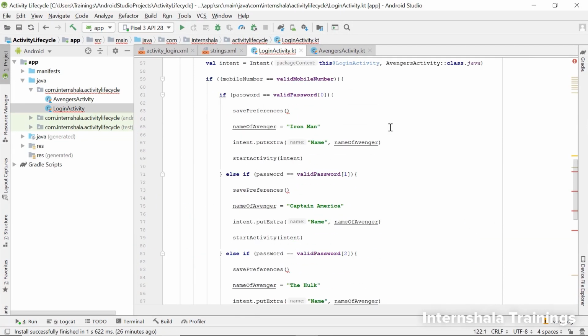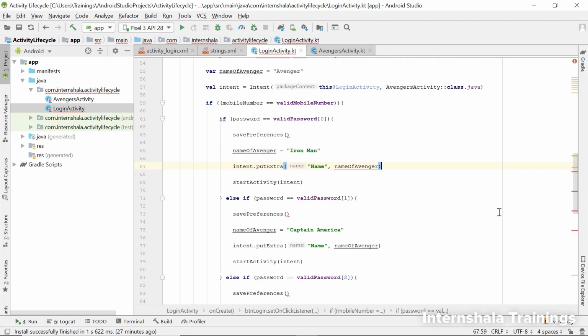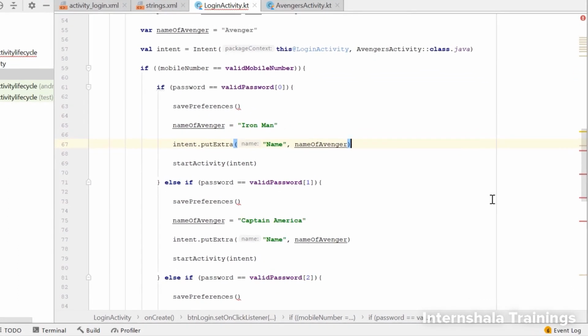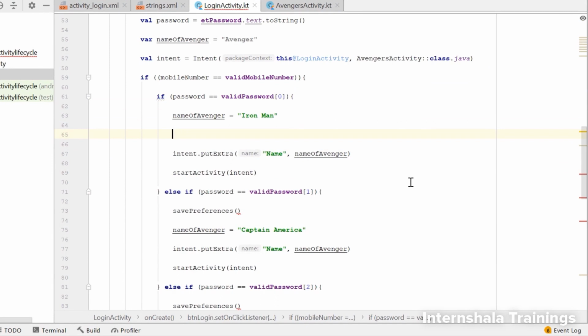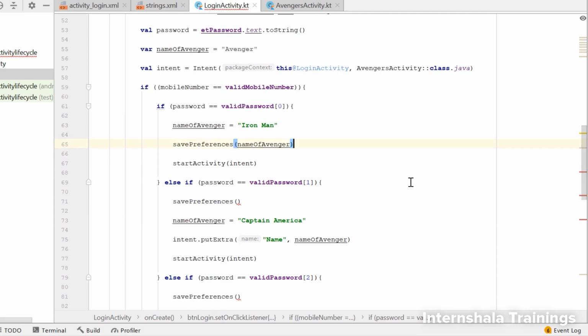Now, when we call this save preferences function in these if-else blocks, we should pass the name of the Avenger as the parameter in the function. Why did we move the line for calling the function below the variable which stores the name of the Avenger? Because we cannot pass the title in the save preferences unless it is stored in the variable. Also, now we need not pass the title in the intent, so we'll remove this part. Let's do this for all the if-else blocks.